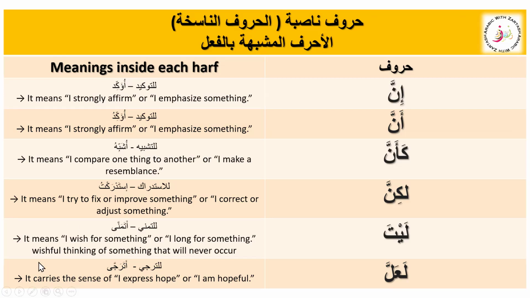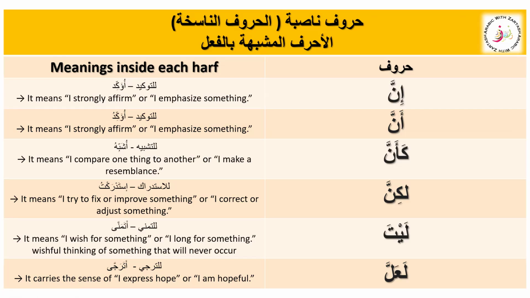But if you are wishing for something that is not possible, then it is litamanni, and the word we use for it is layta. La'alla is for taraji, meaning I express hope, I'm trying to improve or adjust something, and that is possible.